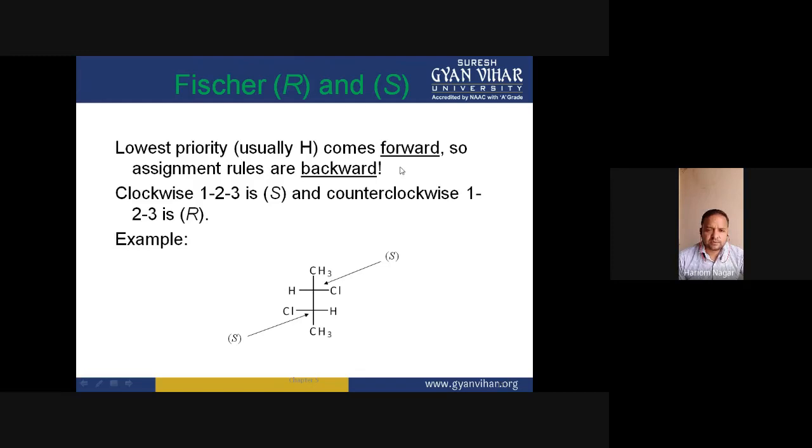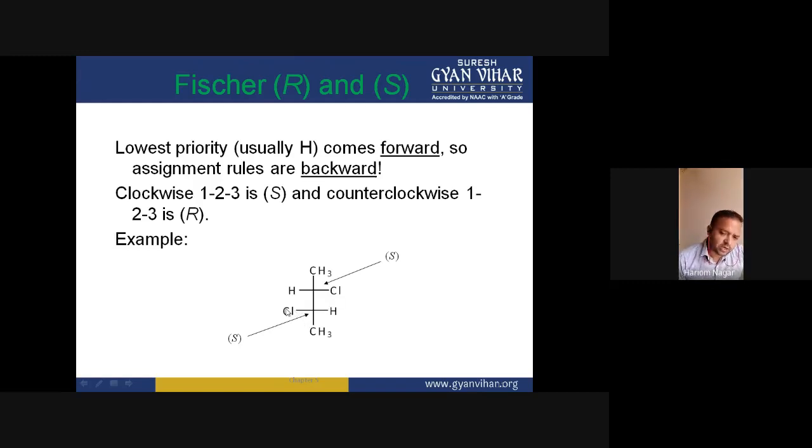Here, clockwise 1, 2, 3 is S and counterclockwise 1, 2, 3 is R. If the lowest priority group is coming forward and our sequence is 1, 2, 3 clockwise, then the configuration would be S. In the case of hydrogen coming towards the viewer, if the sequence from the first to the second to the third priority group is counterclockwise, then the configuration would be R. In the case of hydrogen coming towards the viewer, okay.